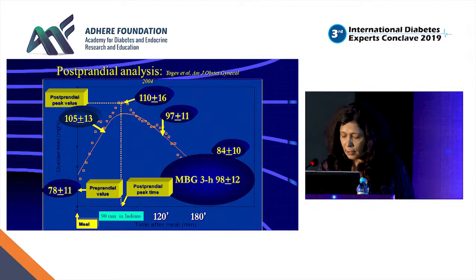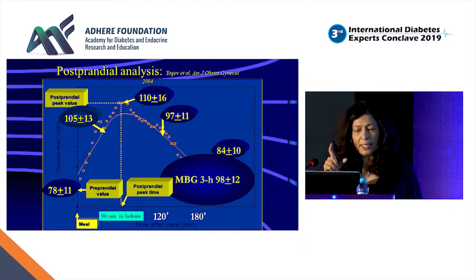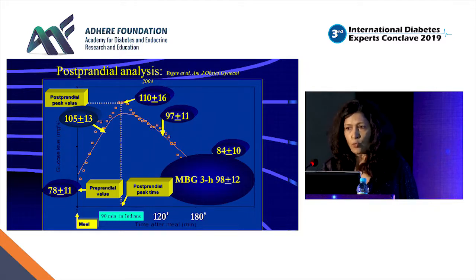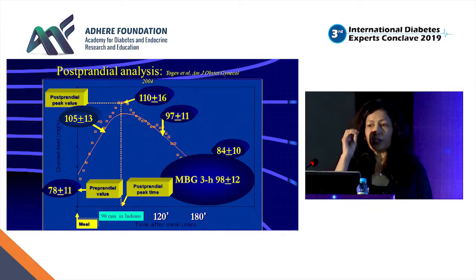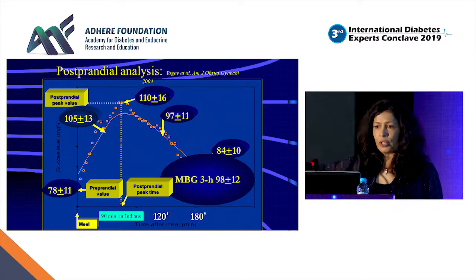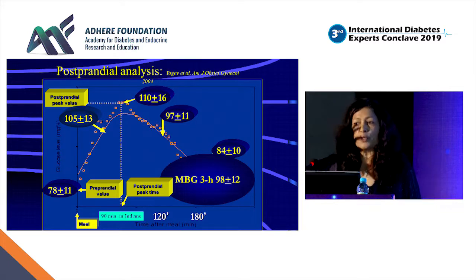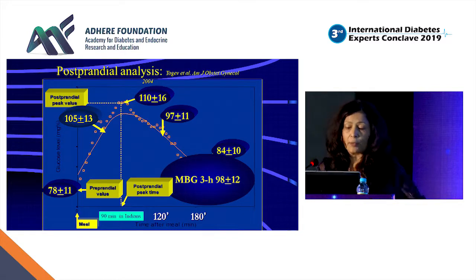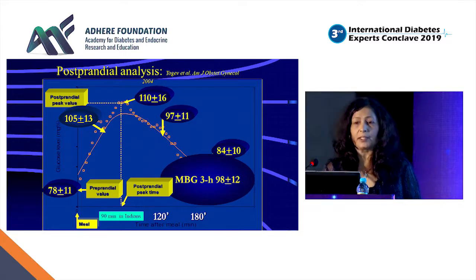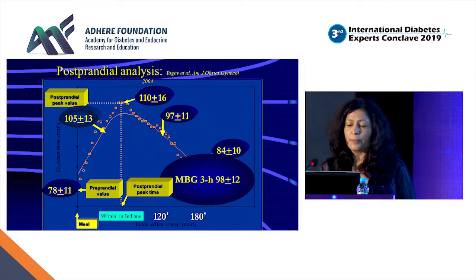A nice study again from Dr. Seshiah's group shows that in the Indian population, the peak is happening around 90 minutes, not at 120 minutes. So when you are checking the glucose from the beginning of the first mouthful of food, usually the PP is at 2 hours, but you should check between 90 to 120 minutes in the Indian population, and I think in some European populations they are checking it at 60 minutes, that is at 1 hour.